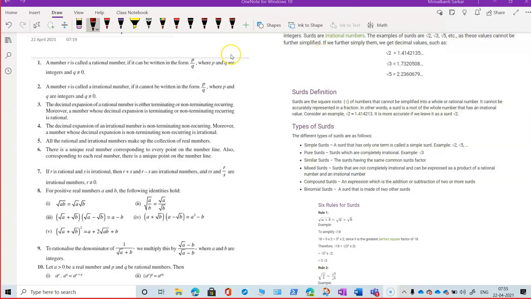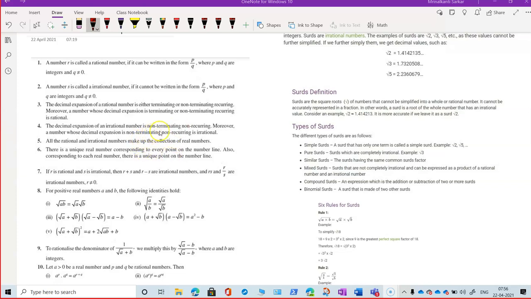Okay. What is an irrational number? If we cannot express it in the form P by Q, this is called an irrational number. Decimal expansion of a rational number is either terminating or non-terminating recurring. Moreover, a number whose decimal expansion is terminating or non-terminating recurring is a rational number. You can define it in this manner also. This we are thinking in an alternative manner.